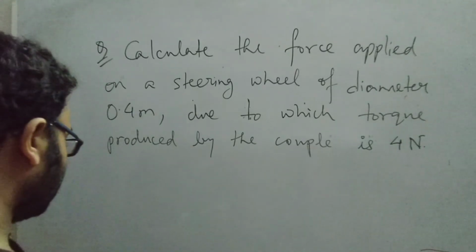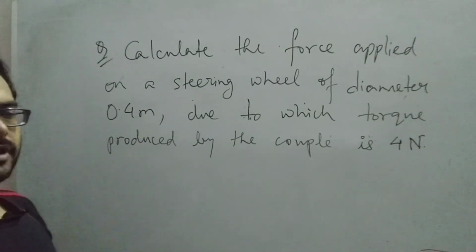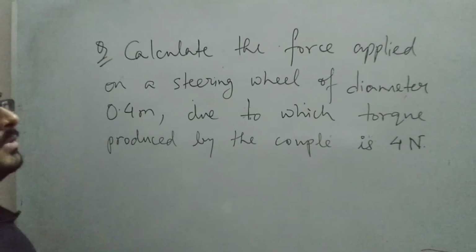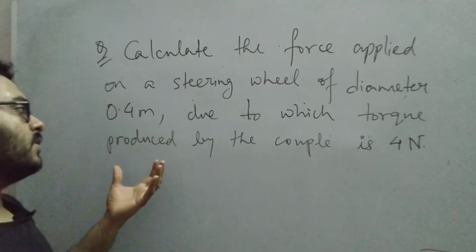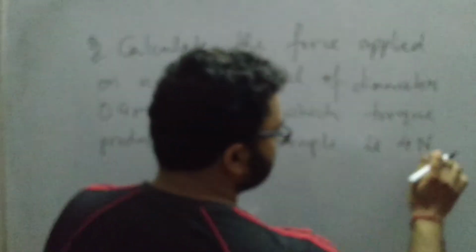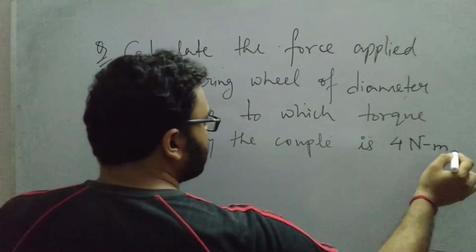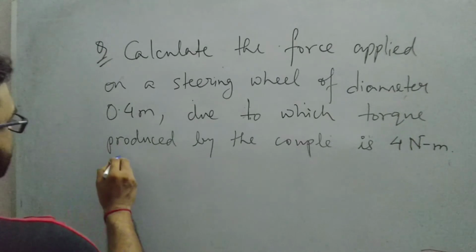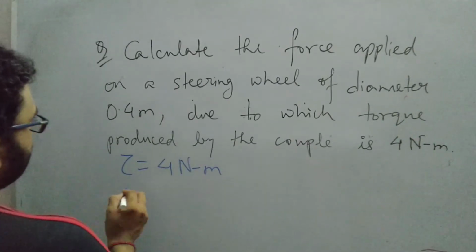Now, as you know, while driving or rotating a steering wheel, we apply force. Generally, we apply the force with our two hands. We may also apply the force with one hand, but as mentioned here, the torque produced by the couple is 4 Newton. Sorry, it should be 4 Newton meter. Then what is the force applied? Now here, what is given in your problem? Torque is given. It is written 4 Newton meter.